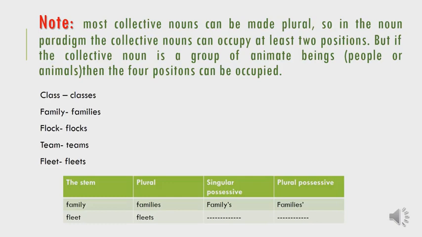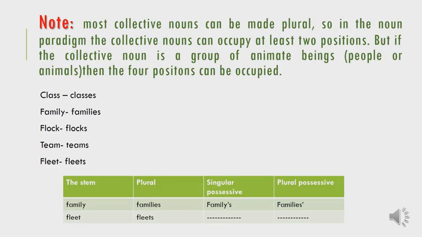In addition to that, if the collective noun consists of animate members, like for example, family consists of animate members, human beings, flock consists of animate members, animals, class, team, etc. In this case, we can have the four forms in the noun paradigm.